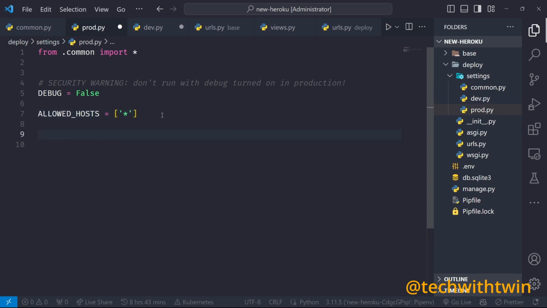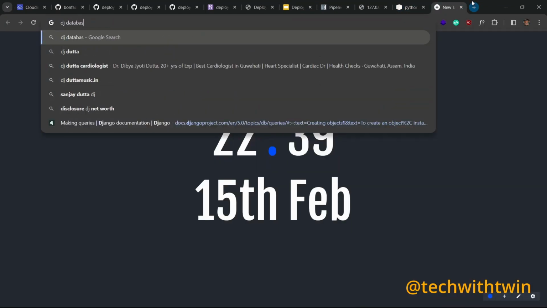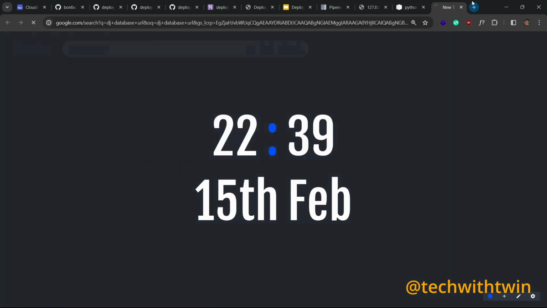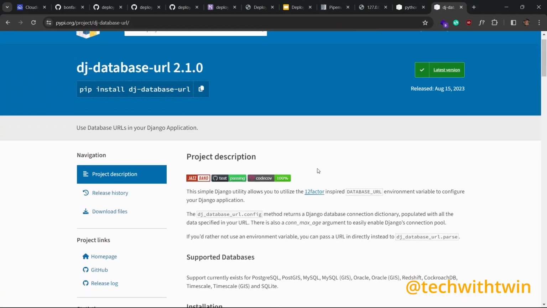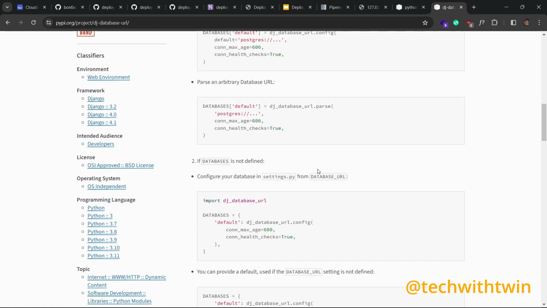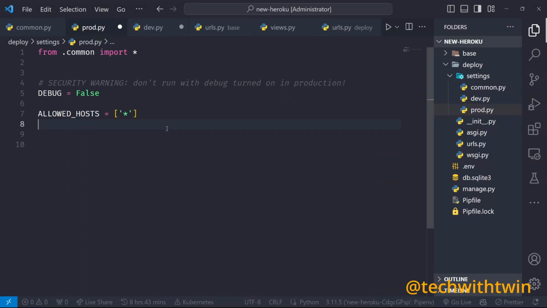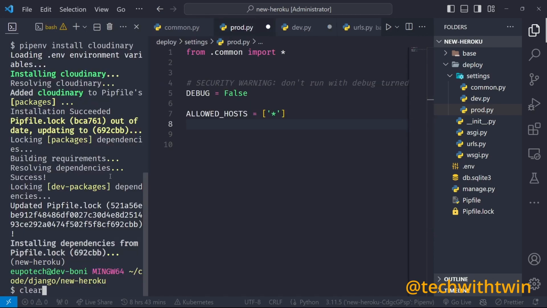Then we need a way to read our database credentials in the production file. So let me grab this. There is this project called DJ database URL. You can go and read about it, but it helps us to grab the credentials from the Heroku environment. So we don't need to do it so much. So we can just install it.